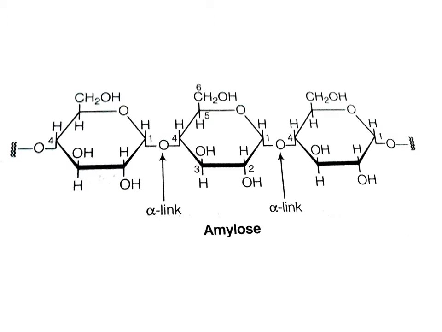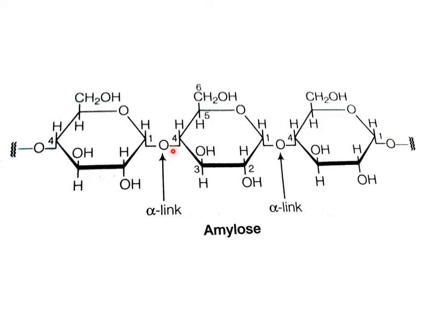So first of all, we will see the structure of amylose. As you can see, amylose is a linear polymer. There are no branches present in the structure of the polymer. Instead, it is made up of D-glucose subunits that are joined together in the form of a straight chain. And the type of linkage between two adjacent monomers is alpha 1,4 linkage. Why is it called alpha and why is it called 1,4 glycosidic bond? Because carbon number 1 of one monomer is forming a bond with carbon number 4 of the adjacent monomer.